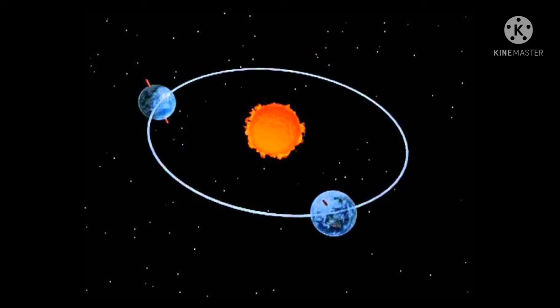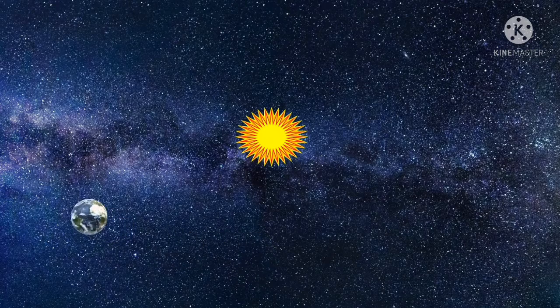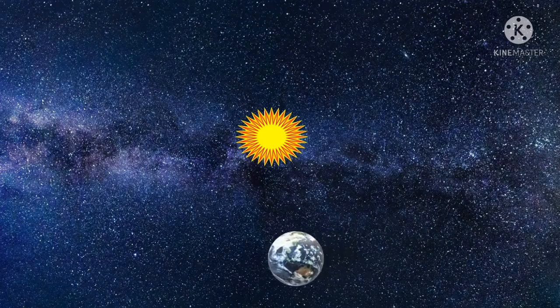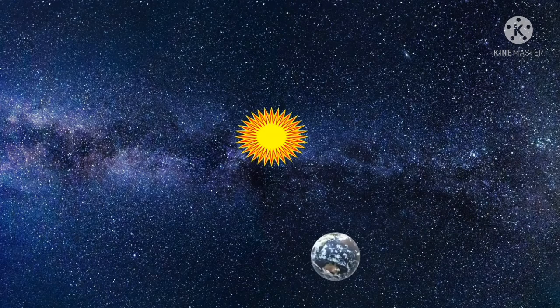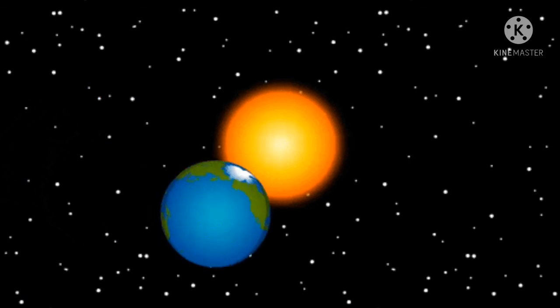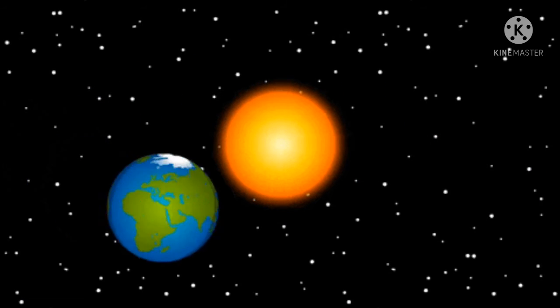Apart from rotating on its axis, the Earth also moves around the Sun. This movement of the Earth around the Sun is called revolution. The path on which the Earth moves is called orbit. This path is not circular, but it is egg-shaped or elliptical. The Earth takes 365 1/4 days to go round the Sun. This is called a solar year.